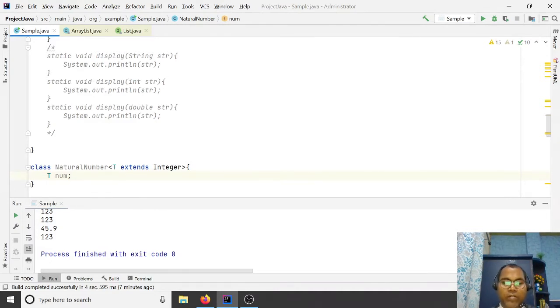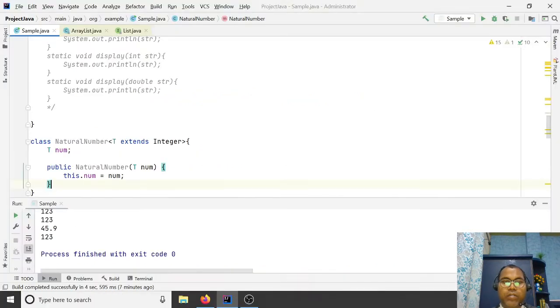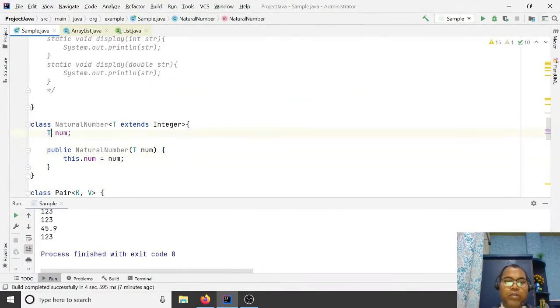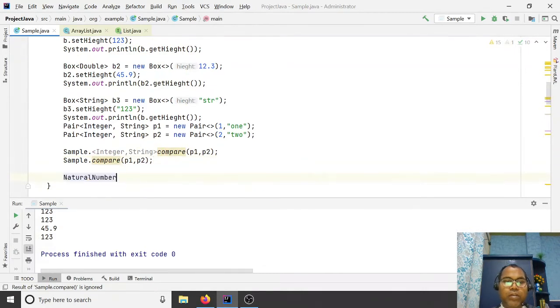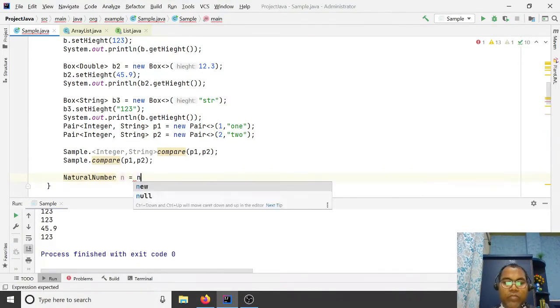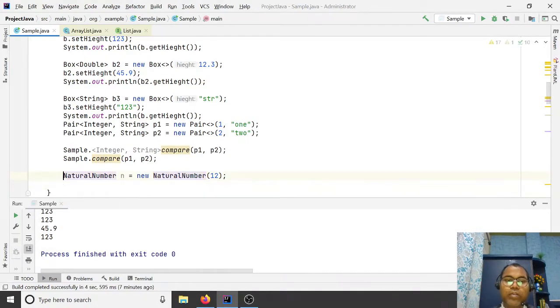And now in this class, say Natural, I want to say Number equal to new Number. Here you can pass any number. It works. You can pass Double.